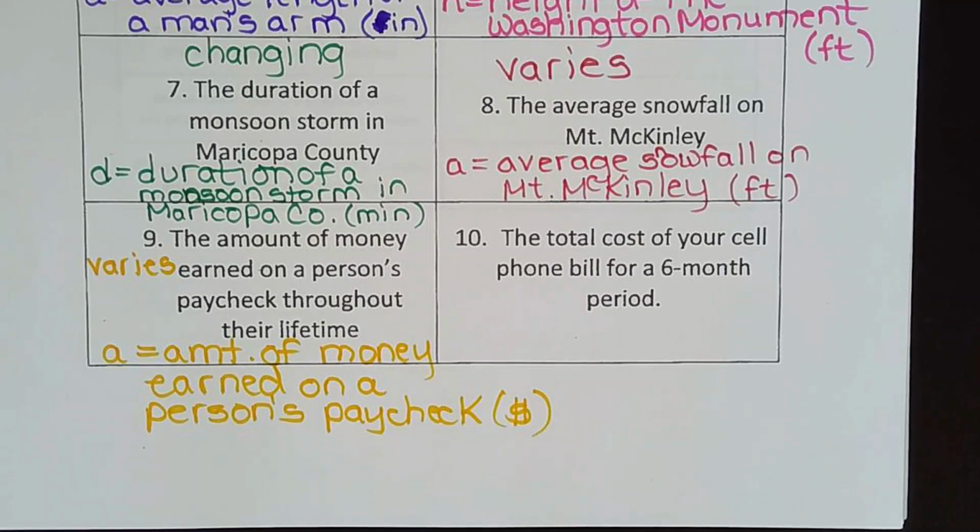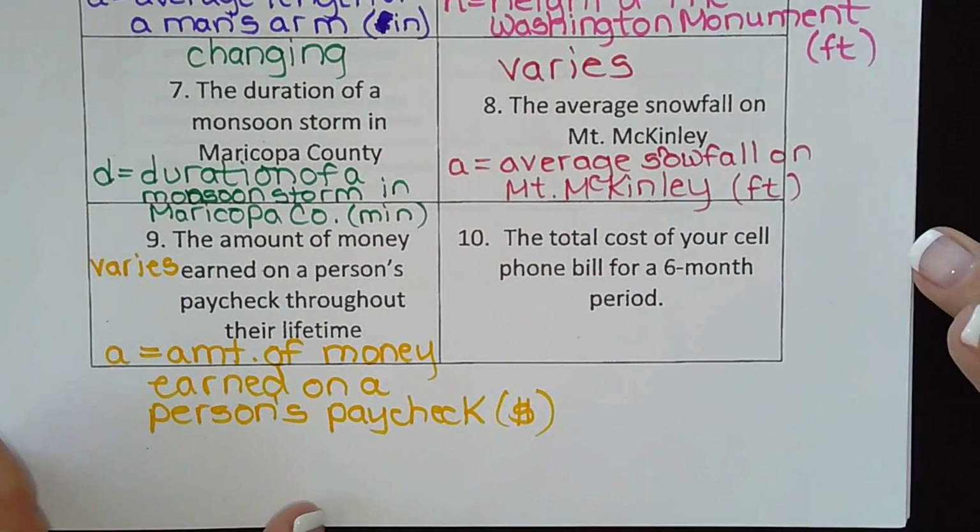And last, total cost of your cell phone bill for a 6-month period. Now this one definitely is debatable. Some people have the same cell phone bill every day for 6 months. I'm one of those people, because now that they have the unlimited everything, a lot of people's are the same unless you buy something or you purchase an app or whatever. What do they call those, greetings or songs or whatever you do to change the bill.